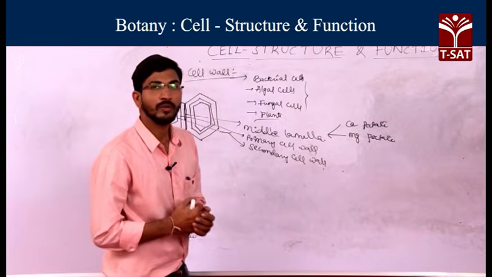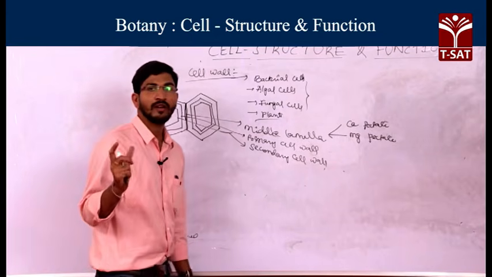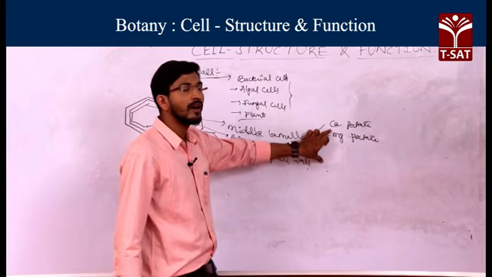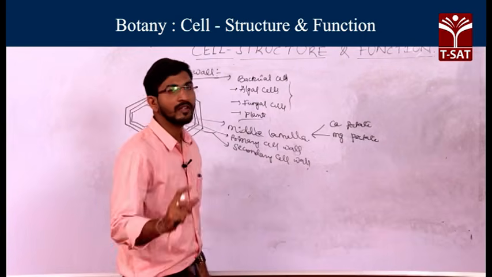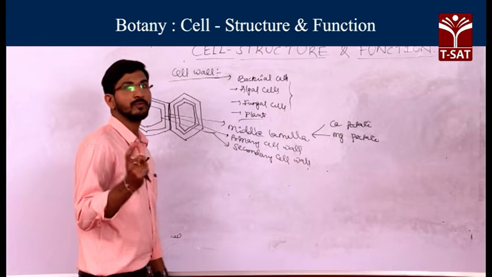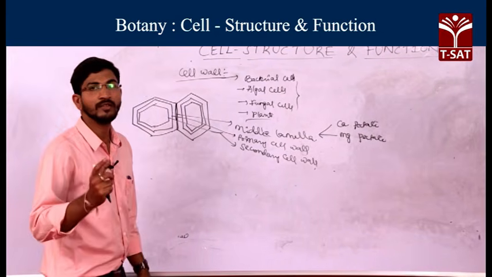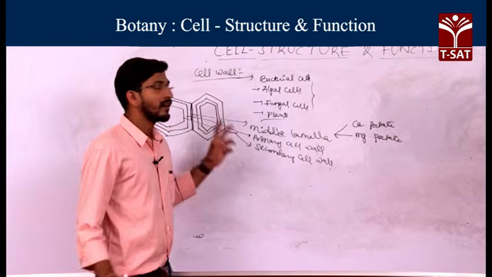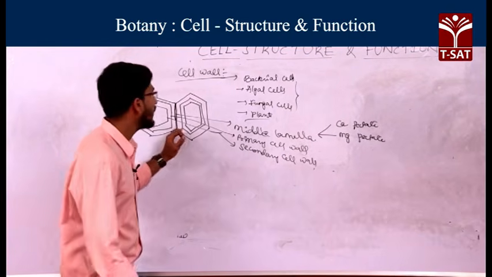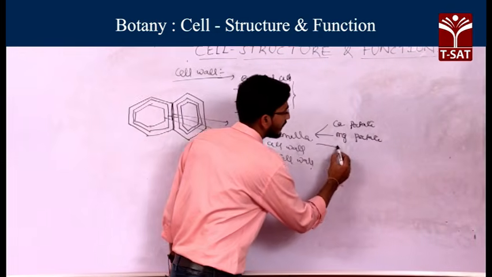During fruit ripening, ripened fruits look soft in nature. Why? Because of the partial dissolution of pectates; due to partial dissolution of pectates, the fruits become softened. Also, during cell division, the first cell layer that forms is the middle lamella. That's why the middle lamella is known as the oldest cell layer.